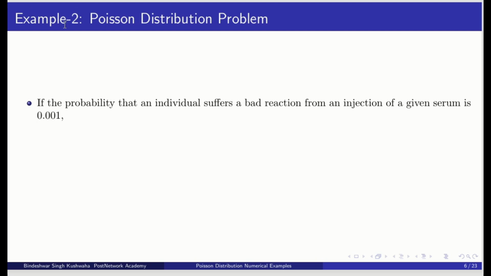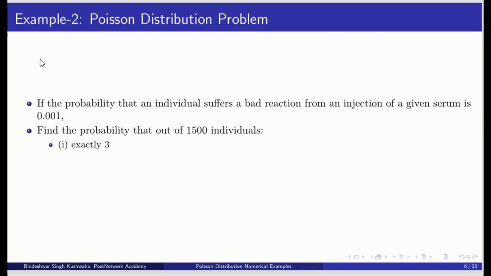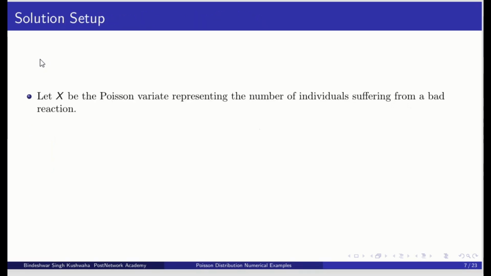Let us see example 2. So if the probability that an individual suffers a bad reaction from an injection of a serum is 0.001, find the probability that out of 1500 individuals, exactly 3, and more than 2, suffer a bad reaction. So let us solve it.